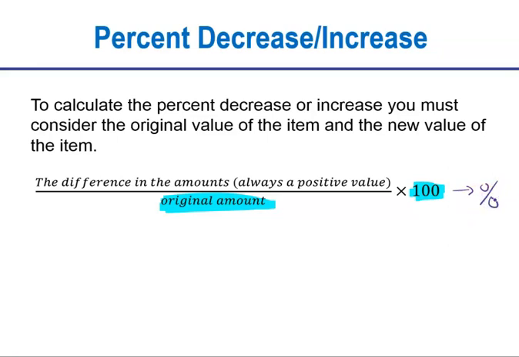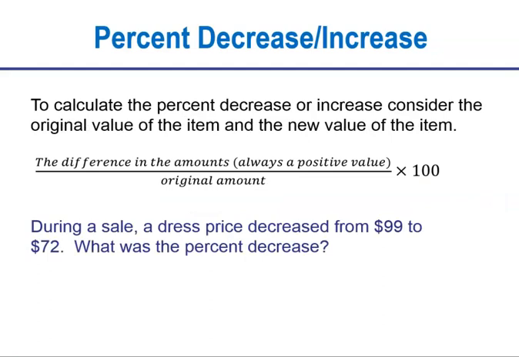Okay, so let's do a problem. During a sale, a dress price decreased from $99 to $72. What was the percent decrease? So we want to use our formula here. How much did the value change? So the bigger one is 99. So we start with 99. Try it again, sorry y'all. 99 minus 72. And then we divide by the original amount.